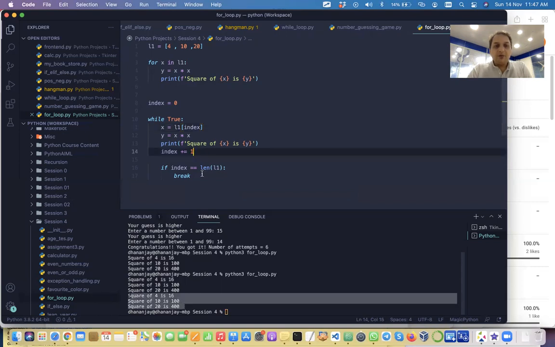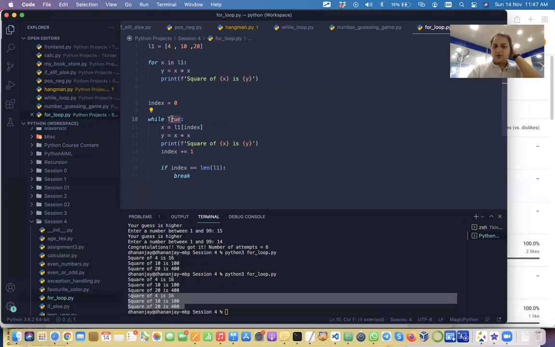But you see, we have to do so much work in doing this, right? We have to create an index, and we have to do all that, correct? So the code which can be written in 3 lines, we took almost 9, 10 lines. This can be simplified a little bit.